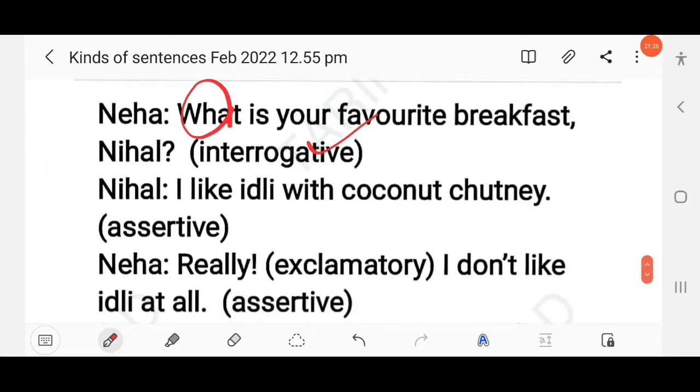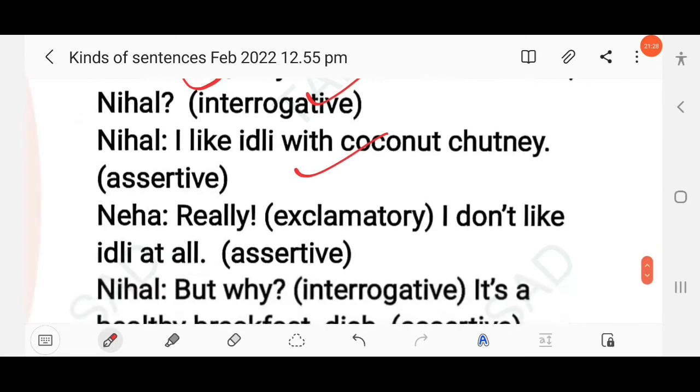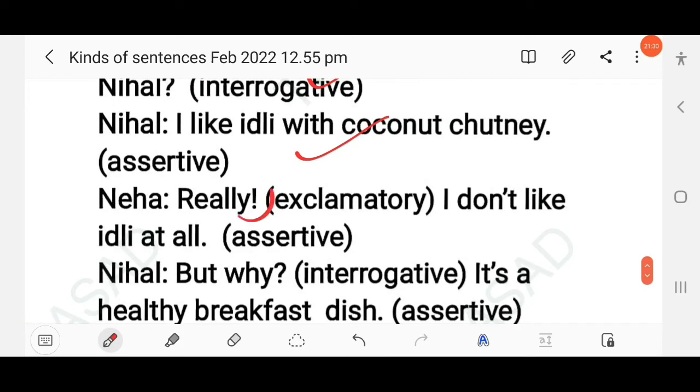Nihal, I like idli, this is assertive, positive. Really? This is exclamatory. I don't like idli. So this is negative. Who is negative? Yes, this is declarative negative sentence, declarative positive sentence, right? The first one, I like idli, is positive assertive. This is negative assertive, okay?